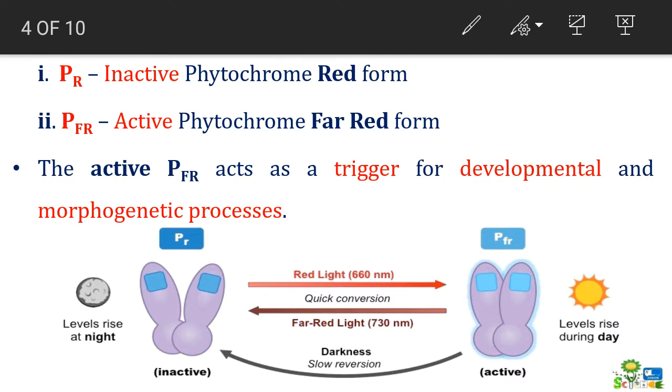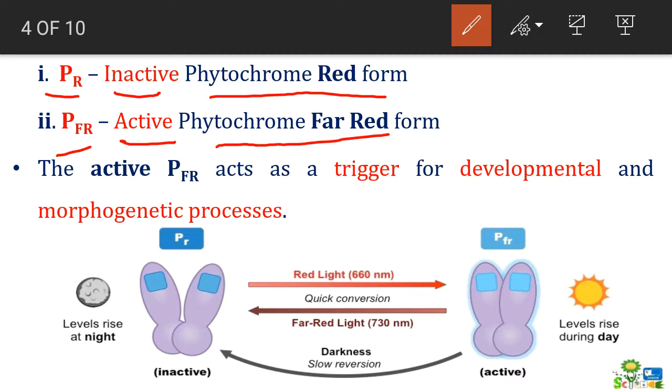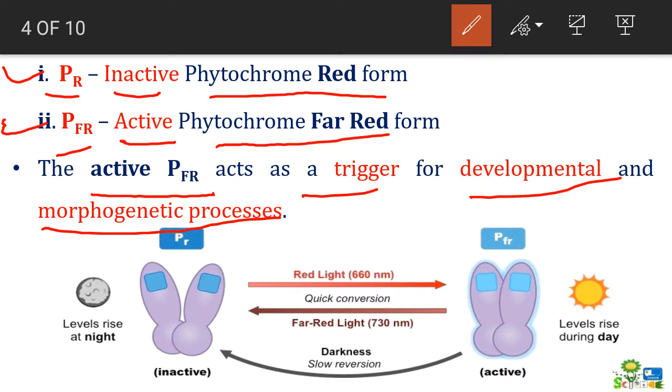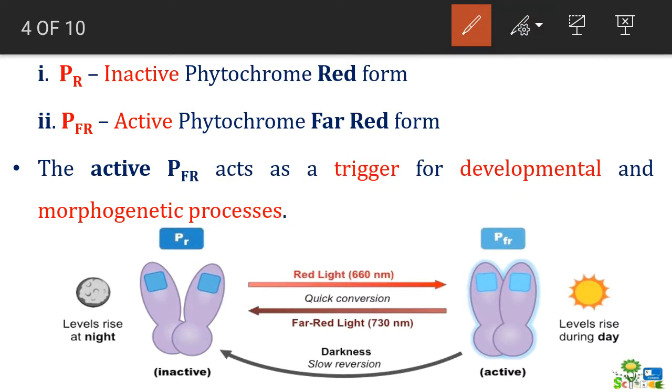Now phytochrome actually exists in two forms: PR, which is inactive, the phytochrome red form, and PFR, which is active, the phytochrome far red form. PFR is the active form which governs the various responses of plants, and PR is the inactive form. The active PFR acts as a trigger for developmental and morphogenetic processes. Now just look at this diagram here.